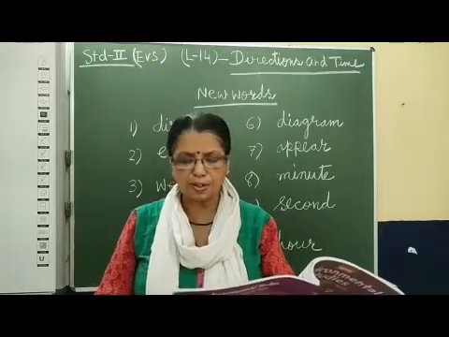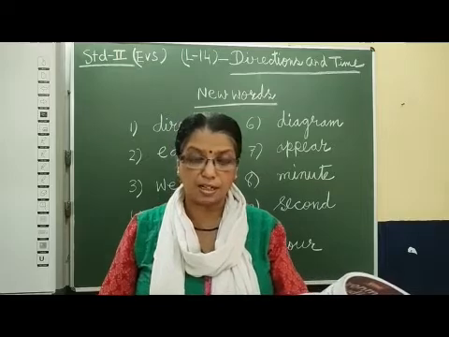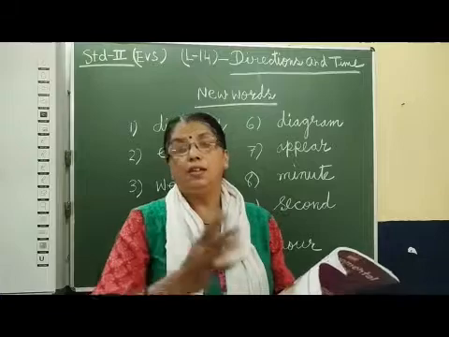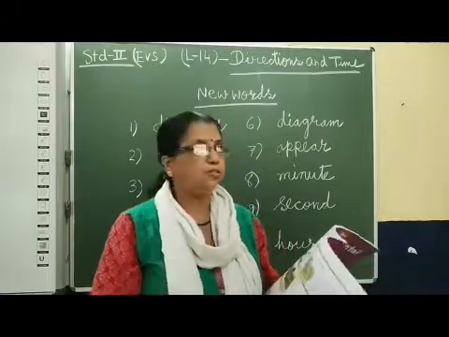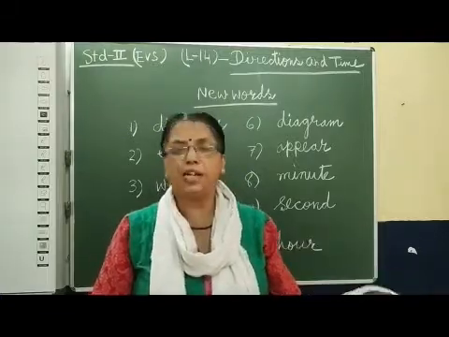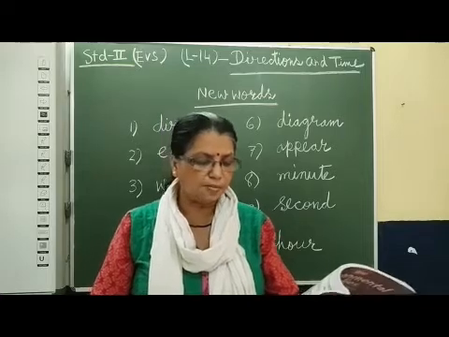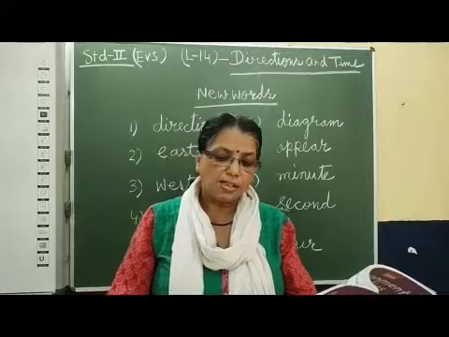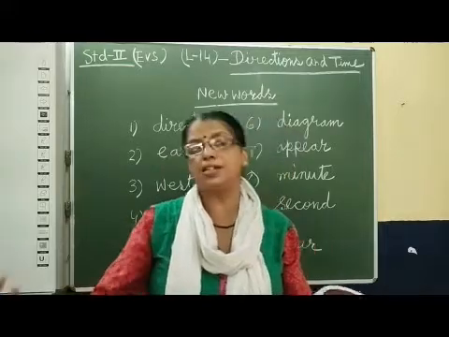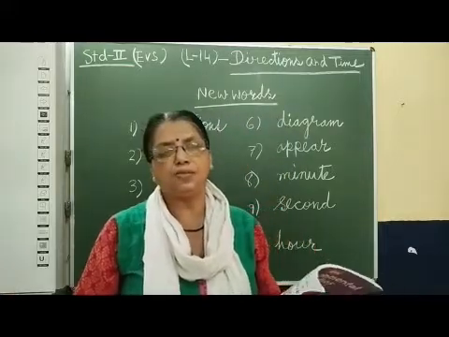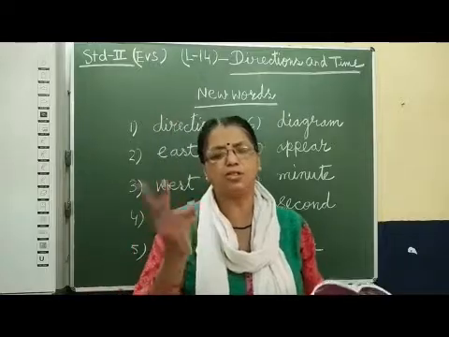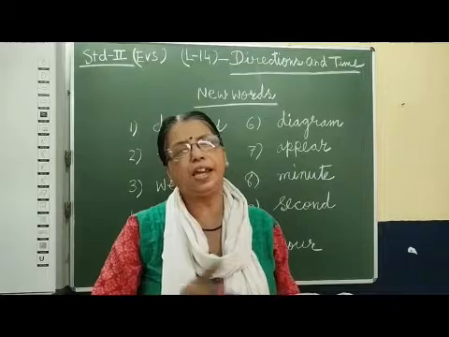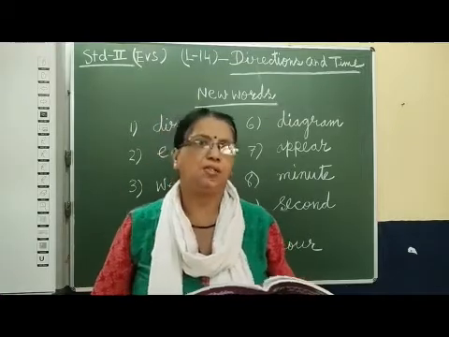The period from sunset to sunrise is called night. That means the whole day is divided into two parts: one is daytime, the other is night time. Daytime is sunrise to sunset, and sunset to next day sunrise is called night time. So day plus night both together make one day, that is 24 hours.